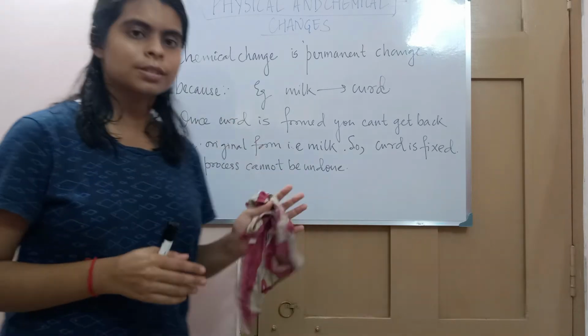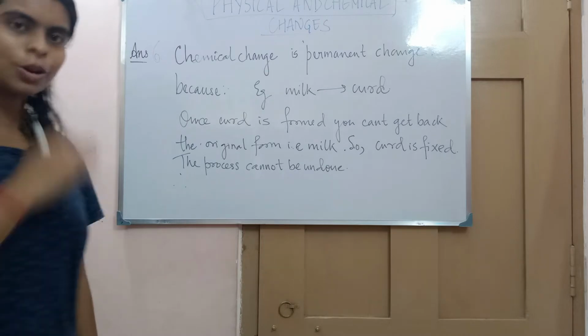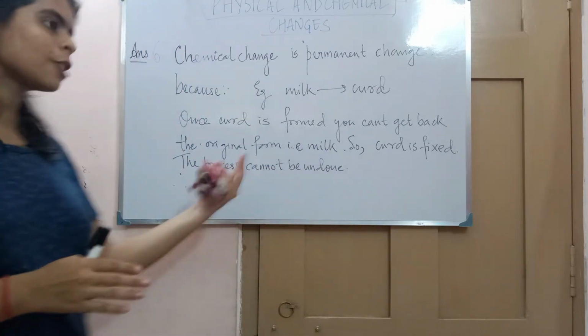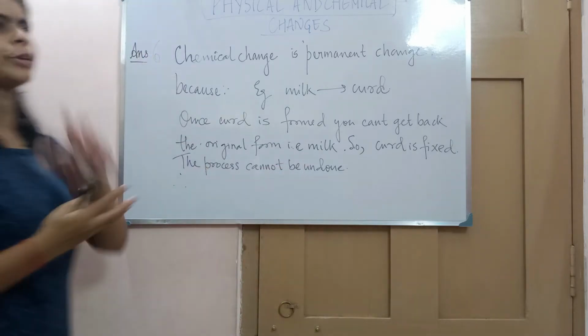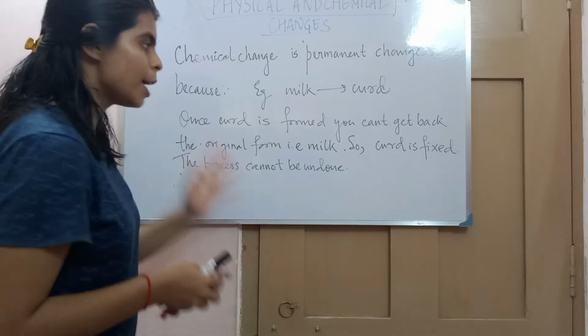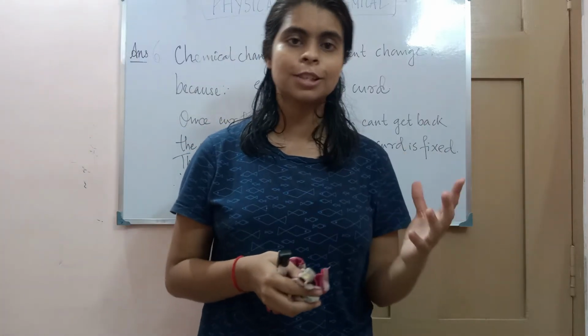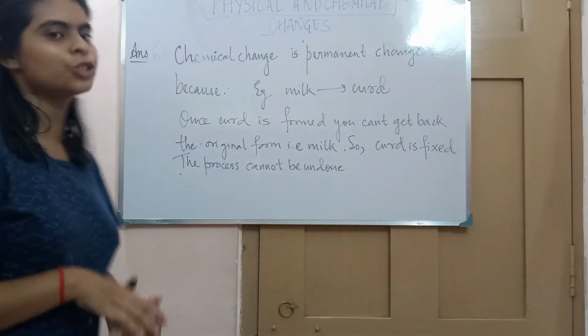So the curd is fixed. It is fixed. The change is fixed. The change you have done, it's done. It's fixed and the process cannot be undone. So this is the reason the chemical change is a permanent change. Whenever the change is fixed, and the process cannot be undone, then it is a permanent change.